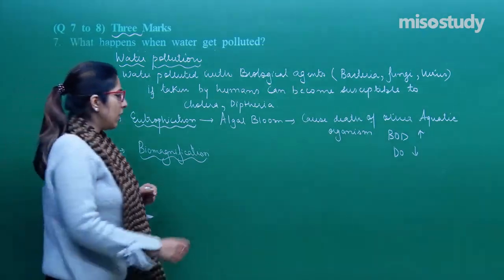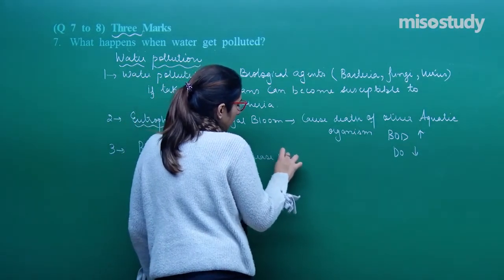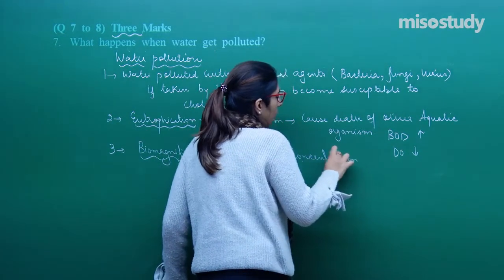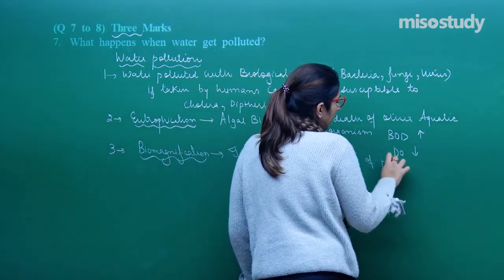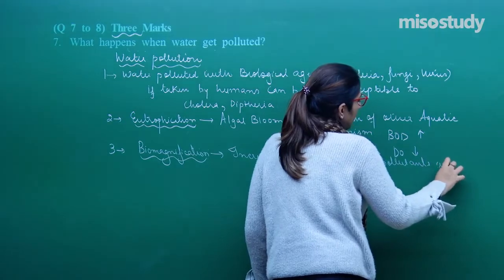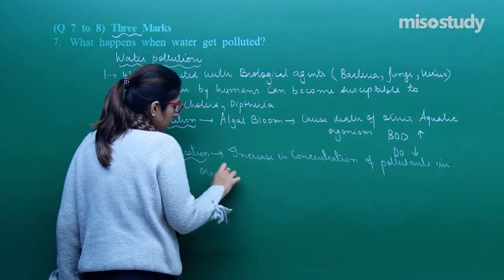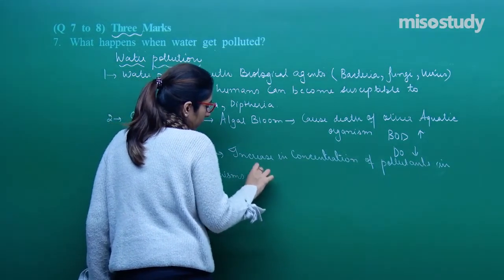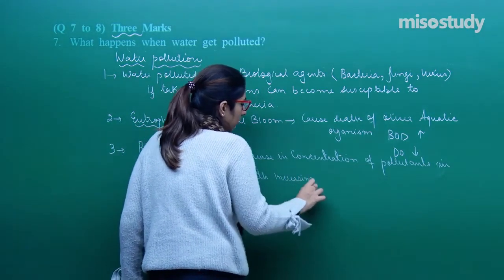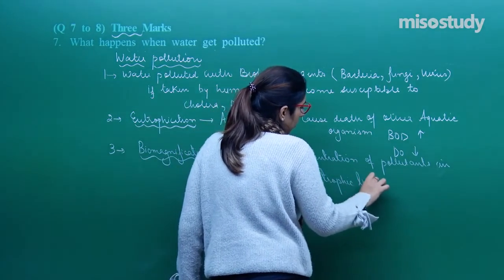What is biomagnification? That means increase in concentration of pollutant in organisms with increasing trophic level.